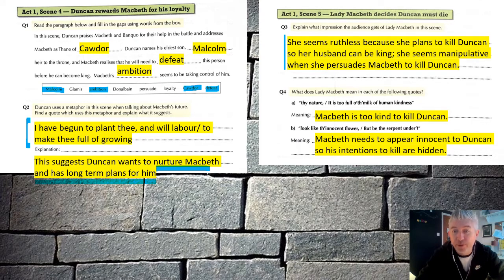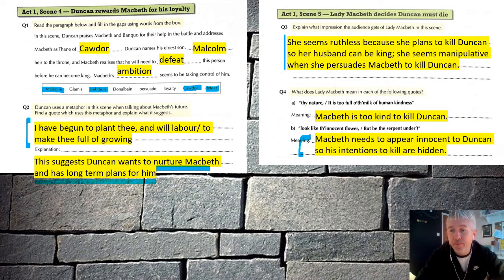What does she mean by each of the following quotes? So, thy nature is too full of milk of human kindness. Basically, what that means is Macbeth, in her opinion, is too kind to kill King Duncan. And B, look like the innocent flower, but be the serpent under it. And that means that Macbeth needs to appear innocent to Duncan, so his intentions to kill are hidden. Again, bringing that theme of appearances can be deceiving. It started way back in scene 1 with foul is fair and fair is foul, or fair is foul and foul is fair. You know what I mean. That quote at the end of scene 1 sets up the theme of appearances being deceiving. And here it comes back again.